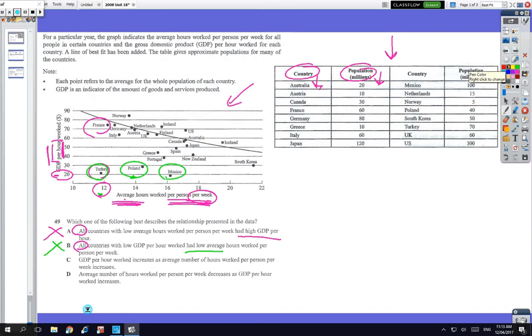Change colours again. Okay. GDP increases as hours increases. No, because as hours increase that way, the GDP actually goes down, and so you're just left with this one, which is the right answer. Okay, average hours decreases and GDP increases. So D was the right answer. Coming across when you're ready.